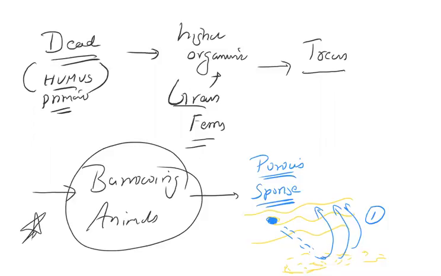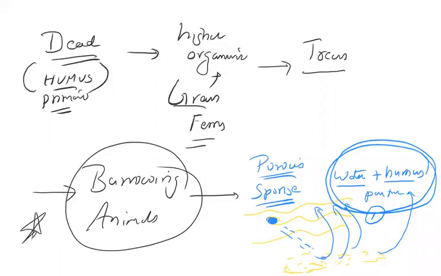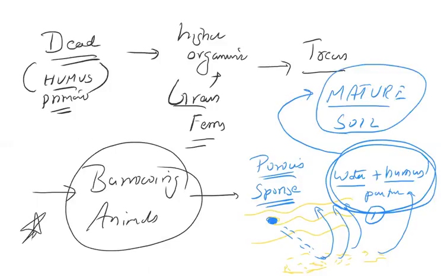Now this water plus humus plus water. Hope you can read my spellings. Plus these soil particles, right? Together, this will form something called mature soil, and this is what it is all about. And once the mature soil is there, there is more of biological activities, chemical activities, and these kinds of things.